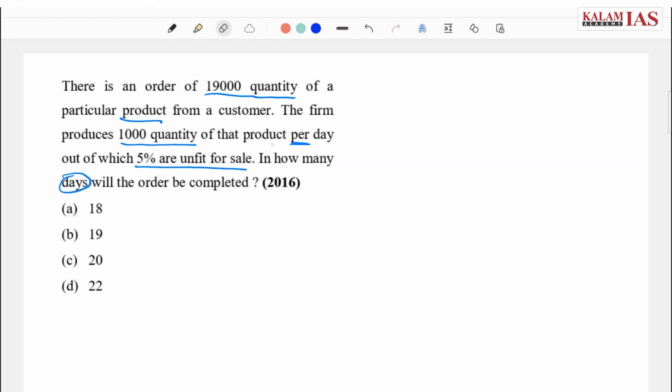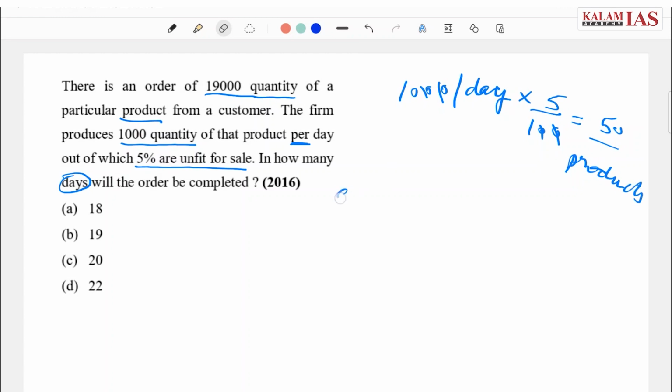Now it is said that 1,000 quantity of that product is produced per day and 5% is unfit. That means 5% of 1,000 quantity, 50 products are unfit to be sold per day.